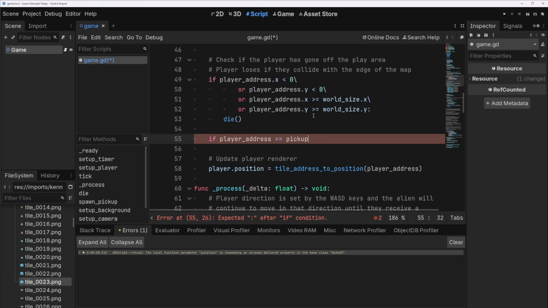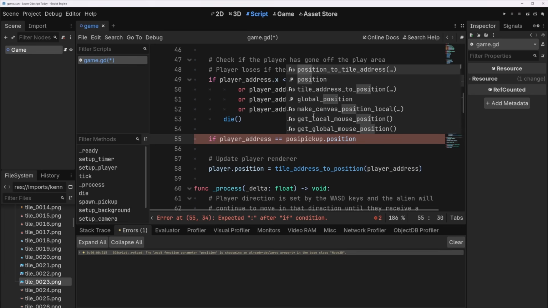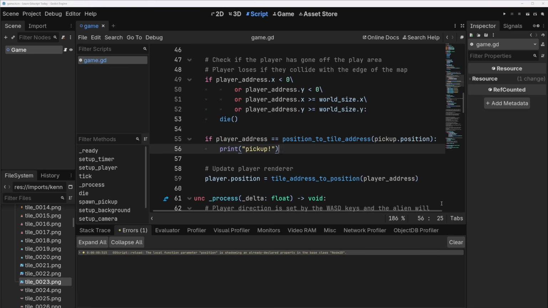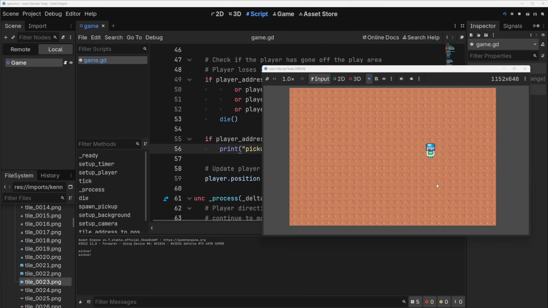So we're going to have to get the pickup position, and then we need to convert it to our coordinates. So we'll do, what is it? Position to tile address. And I'll put a colon, and it's still mad at me. Oh, yeah, it just wants something in this block. So then we will do what? We'll just print pickup, and then we can check if this works. Okay, so it's working fine.